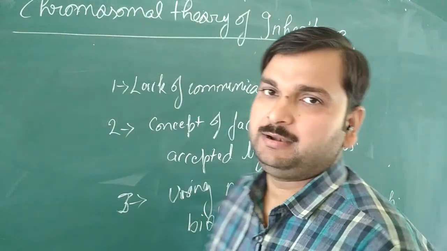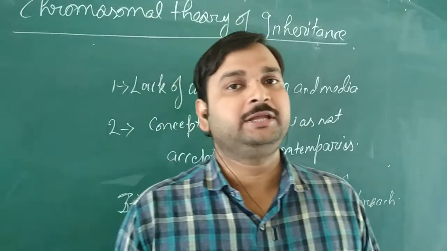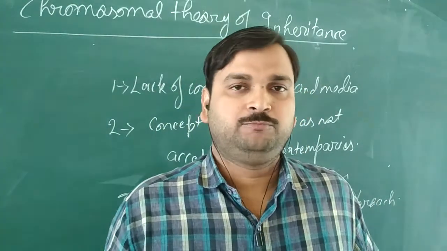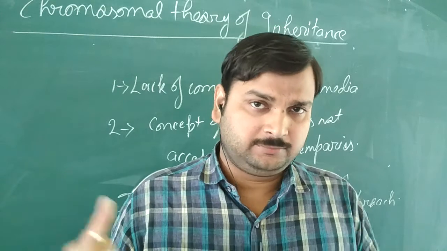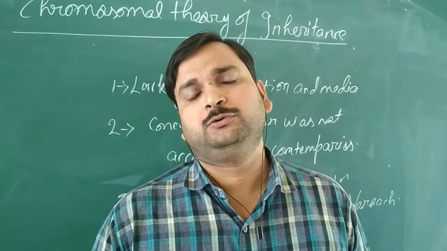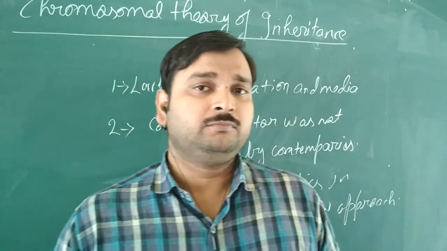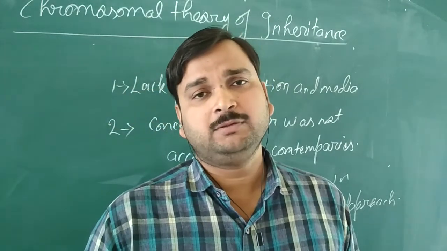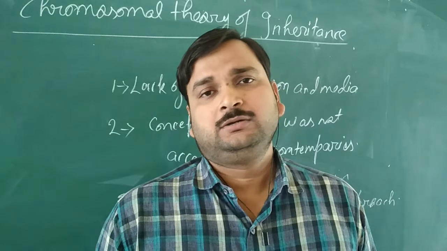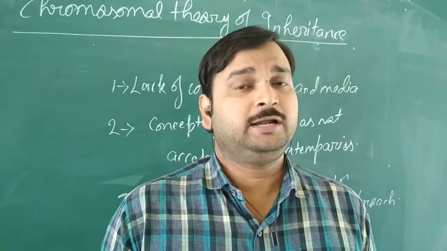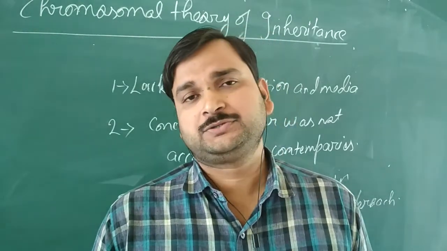You know that Mendel used the concept of probability to solve the questions in genetics. That was also a new thing. It was the first time that mathematics was used in biology to solve problems. That was also not accepted by the contemporaries.